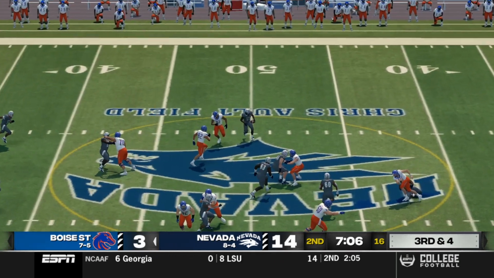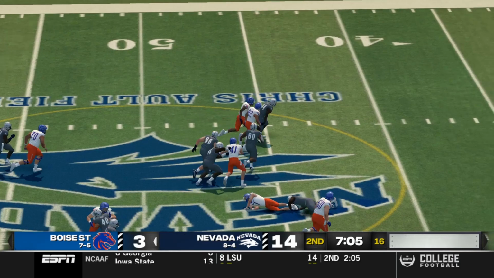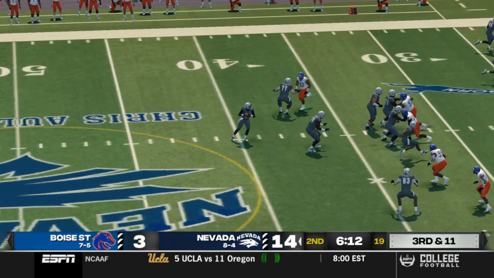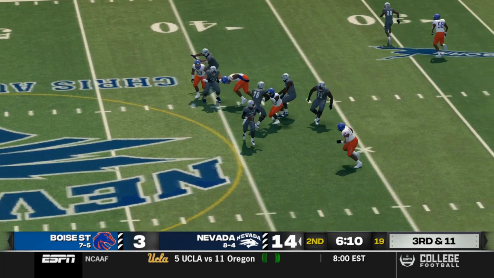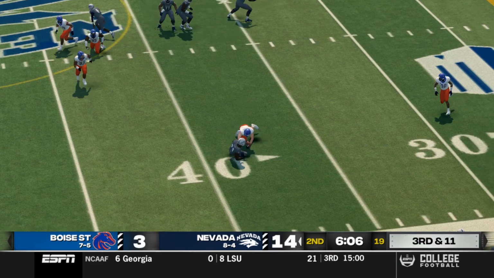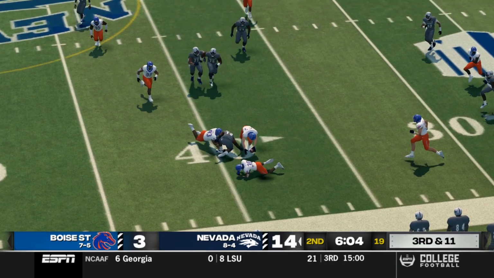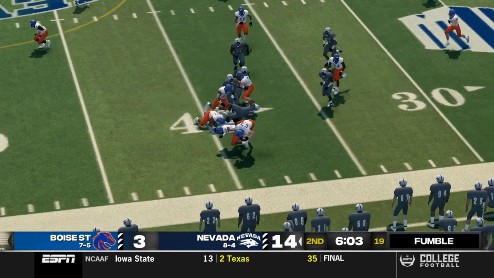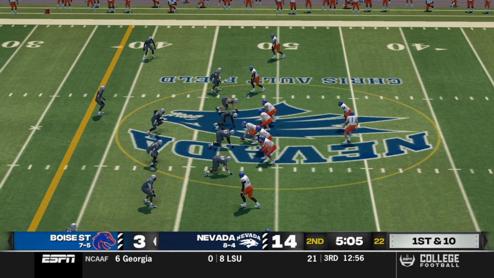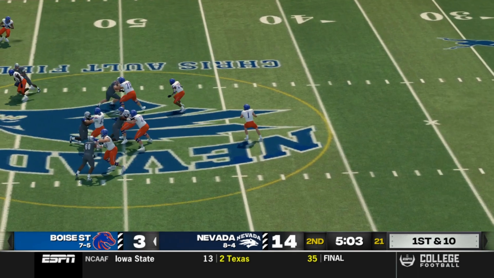Then it's Jackson, intercepted again. This one a short pass, should have been able to be accurate. He was not. And now Kirkland and Nevada. Kirkland brought down. It's a fumble, but it is picked up by his lineman, and he fumbles the football, and that is picked up by Boise State. It's a wild game already, but Nevada with a big 14-3 lead.